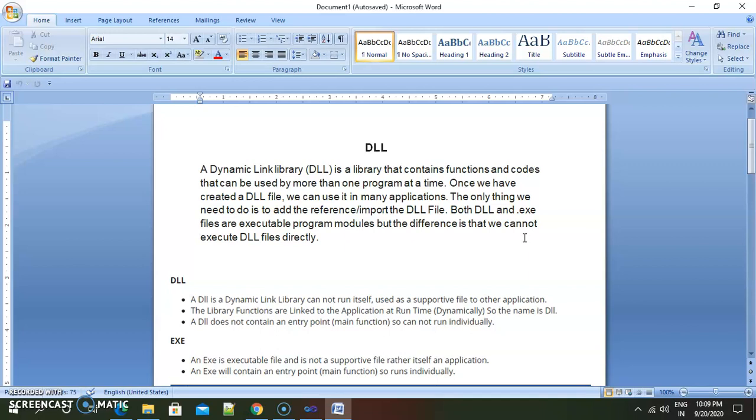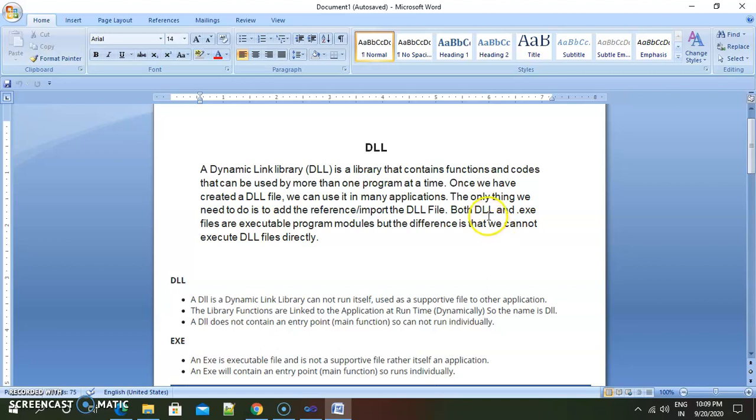But if we want to create a DLL, we don't write a main method, which is the entry point method of any C# program. The use of DLL is only for reusable components. If we want to create one component and use it in multiple applications, then we create that component once and use it multiple times in our different applications.